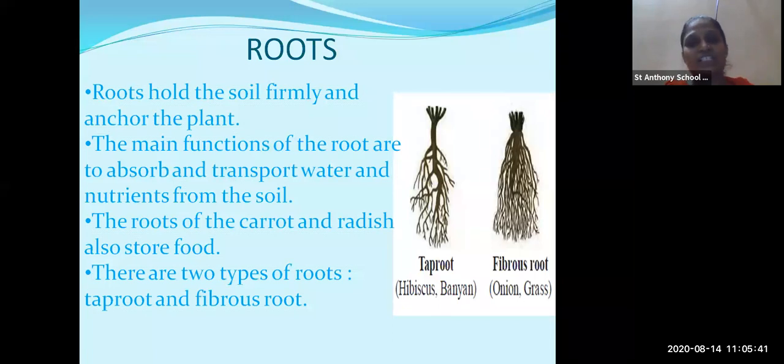Now where can you see this? You can see it in the onion. When you see the root tip of the onion, you can see many small roots there. At home also you can take an onion and observe it. You will see many roots there. So onion is an example of fibrous root. I hope till here it is clear.